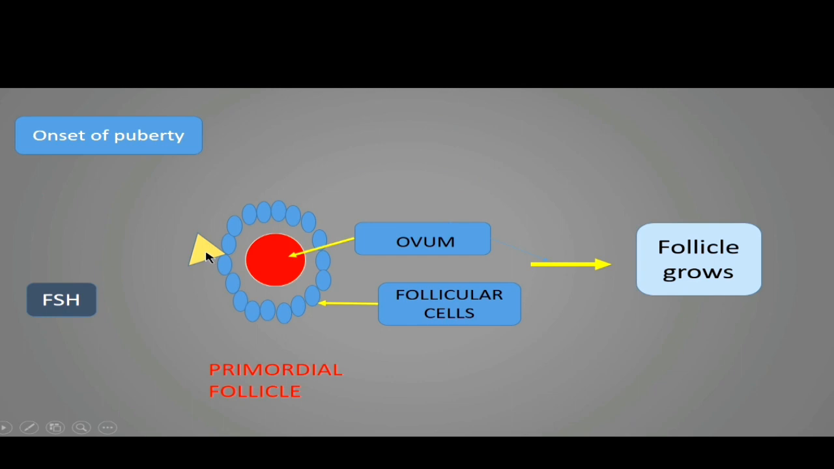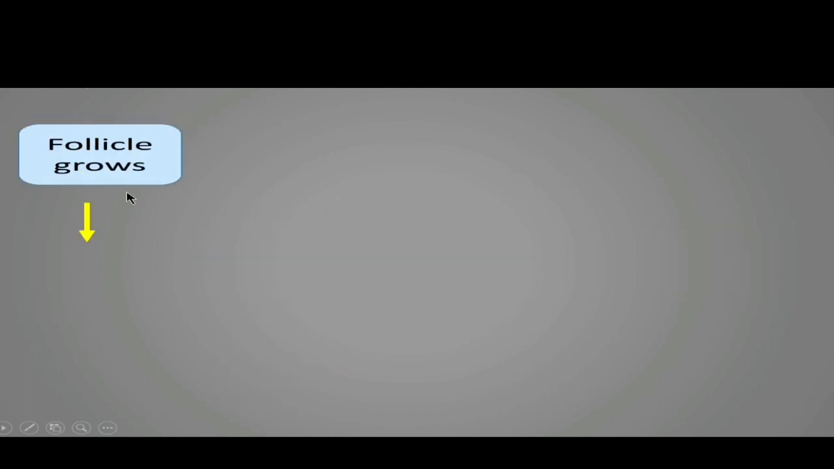As its name suggests, follicle stimulating hormone. That means this hormone stimulates the follicle to grow, and after binding with this, the follicle starts to grow. So just suppose that this primordial follicle grows in size and becomes larger. As seen in the last slide, this is the grown follicle.